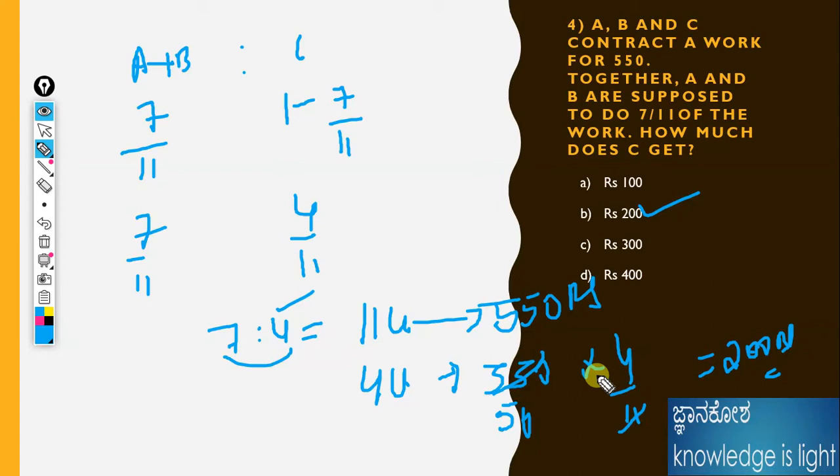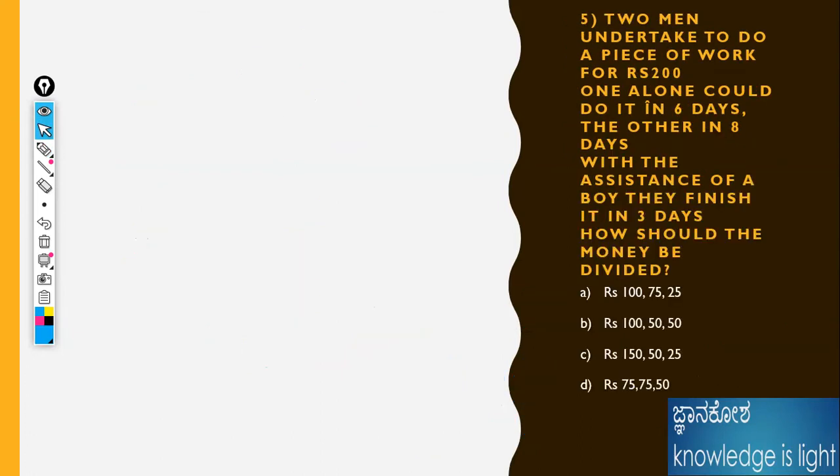Next question I will take. Two men undertake to do a piece of work for 200 rupees. They will get the amount of 200 rupees. One alone could do the work in 6 days. I will take that one as A, 6 days. The other person could do it in 8 days. With the assistance of a boy, I will take it as C, they finish in 3 days.